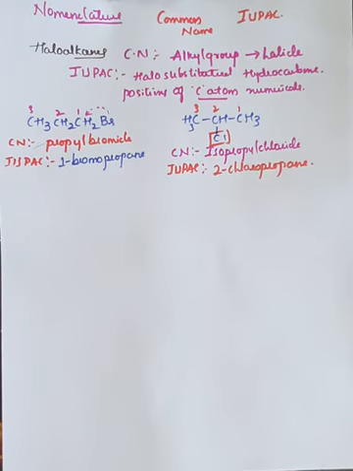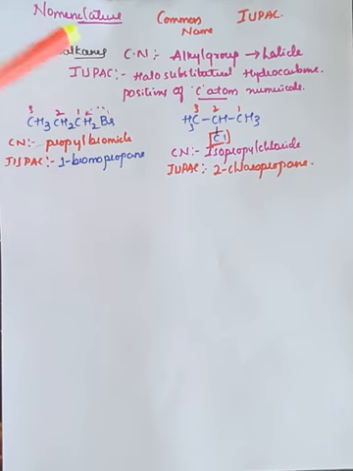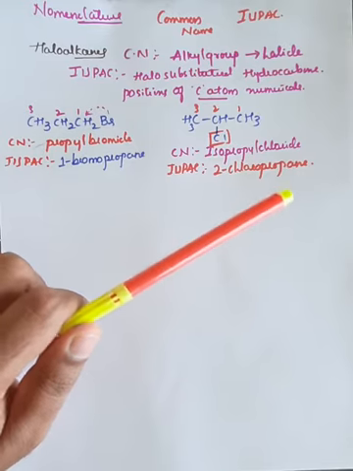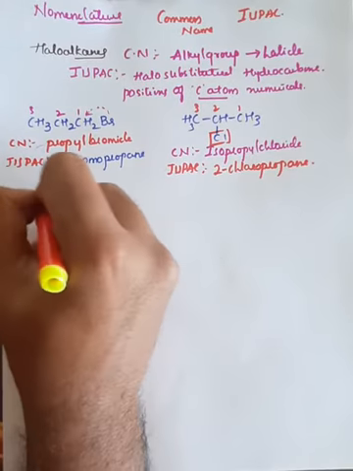Observe, in the common system, first we write the name of the alkyl group followed by the halogen atom. But in IUPAC, first we write the halogen atom followed by the alkyl group. That is a rule. Similarly, in the case of haloarenes also. So this is the classification of haloalkanes, and now the haloarenes.